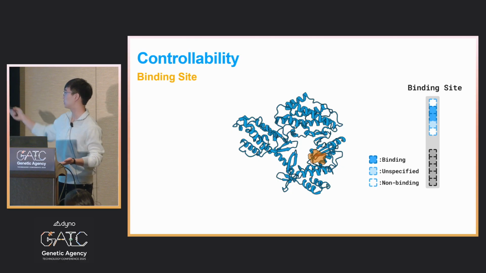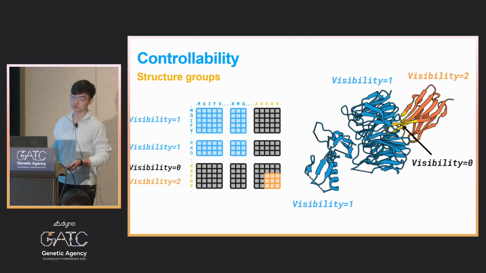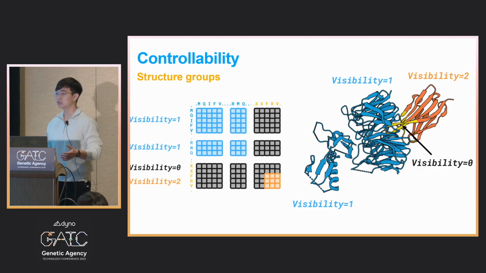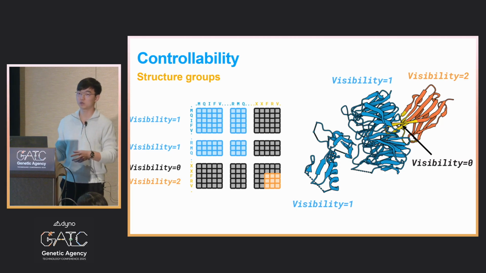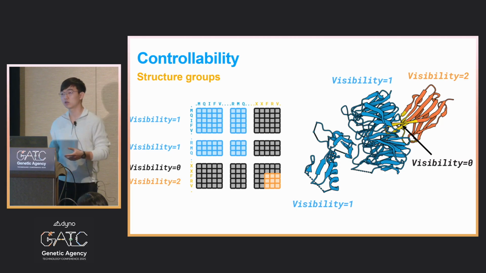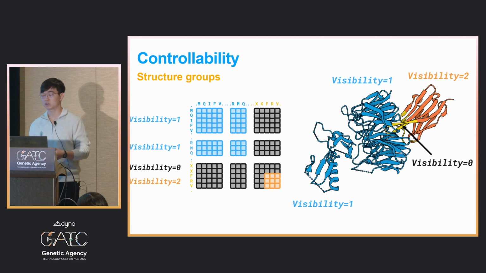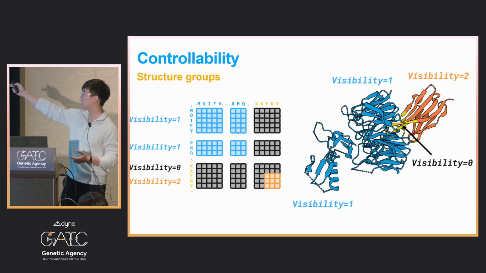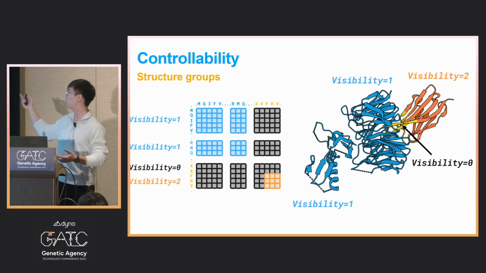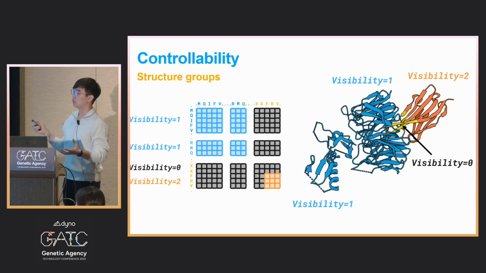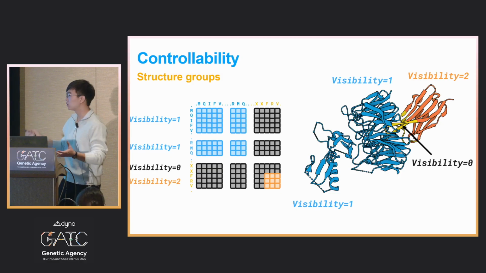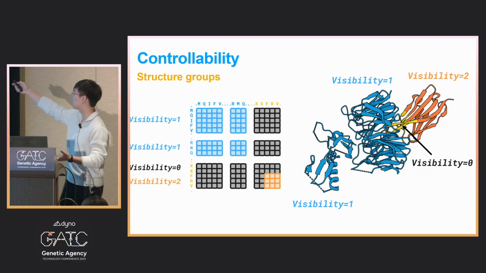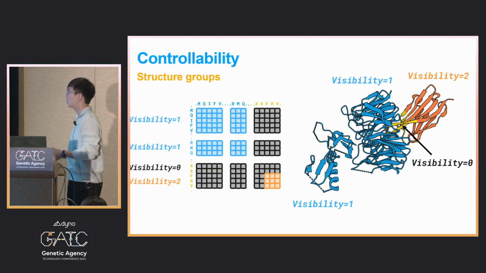So there's 3 types of binding specifications. And finally, we can also control structure groups, which is basically fixing certain parts of the structure and doing partial design. For example, if we want to design a nanobody, then nanobodies have a specific scaffold we usually want to follow. And if we give visibility group 2 and the target visibility group 1, then the model will know that those parts should be conserved and rather reason on the relative conformation of the target and the binder so that it finds a nice place to bind and also decides which interface amino acids will be there.